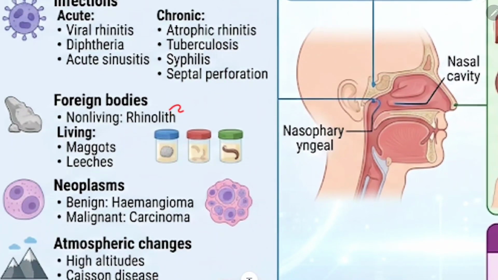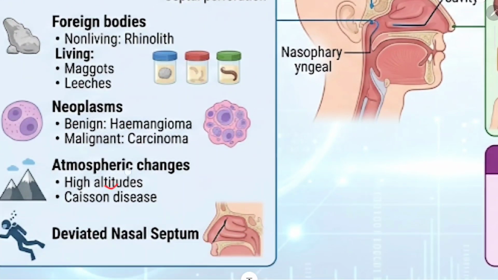Then foreign bodies like rhinolith or living foreign bodies like maggots or leeches can cause epistaxis. Neoplasms, benign like hemangioma and malignant like carcinoma, can cause epistaxis, and atmospheric changes like high altitude, Kiesselbach disease and also deviated nasal septum can cause epistaxis.